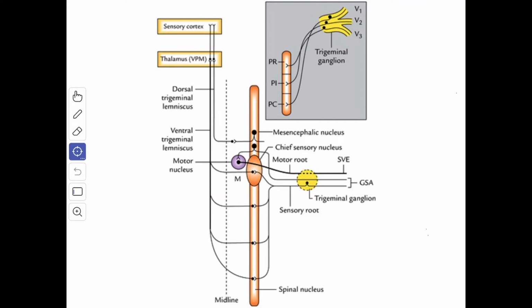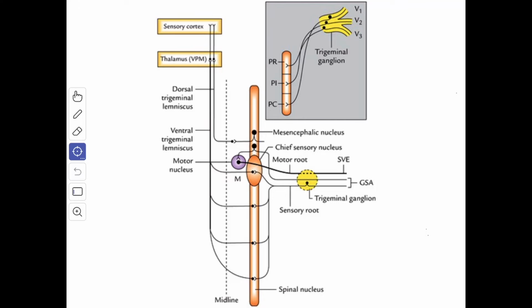The afferents from the 3 trigeminal divisions rotate so that the fibers of the ophthalmic division terminate in the pars caudalis. The fibers of the maxillary division terminate in the pars interpolaris, and the fibers of the mandibular division in the pars rostralis. The fibers ending in the chief sensory nucleus are predominantly concerned with touch, and those ending in the spinal nucleus are concerned predominantly with the sensation of pain and temperature.